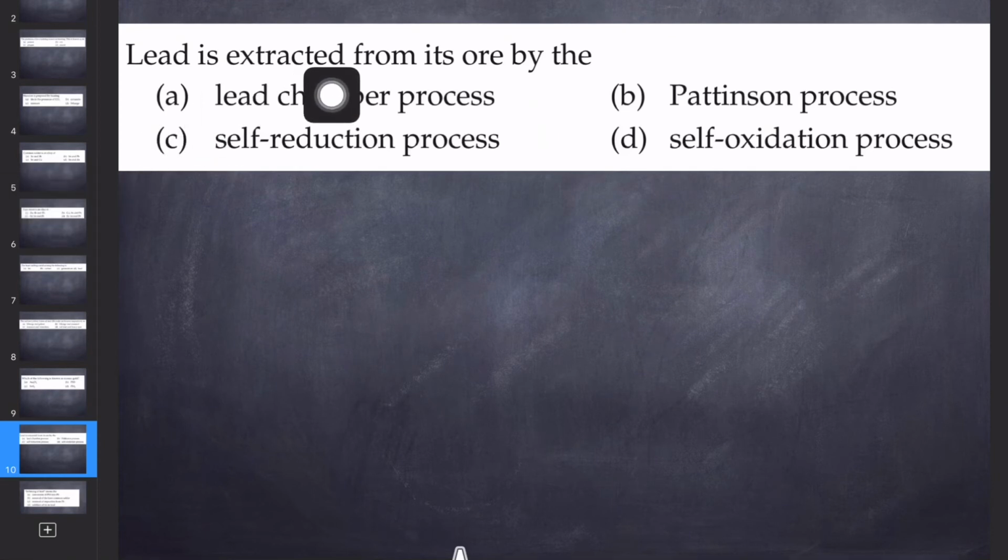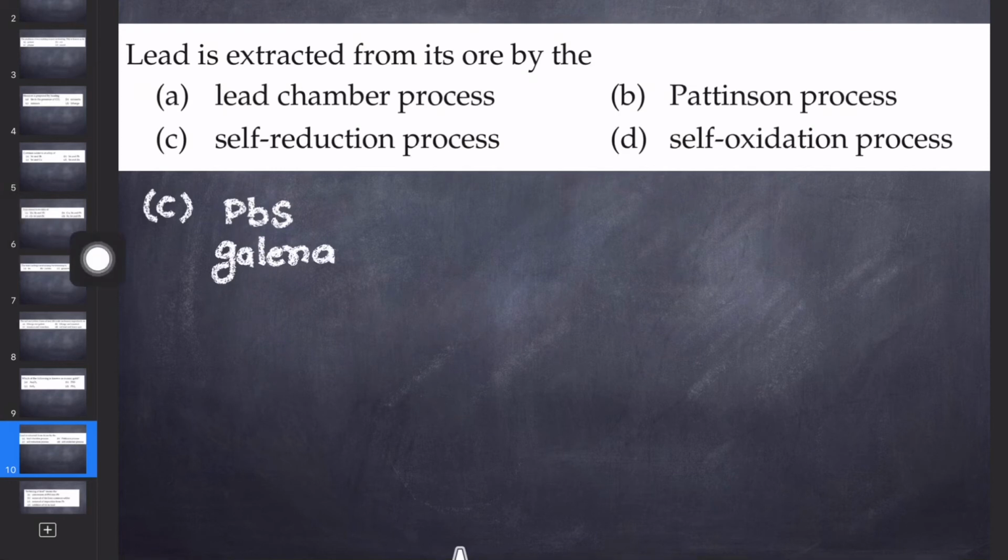Lead is extracted from its ore by the, so what is the process? Lead chamber process, Pattinson process, self-reduction process, self-oxidation process. So it is very simple. You must remember that extraction of lead is done by self-reduction. So it is the C option. Let's see, if we have a starting ore, that is galena, and since galena is a sulfide ore, we do the froth flotation to purify that.